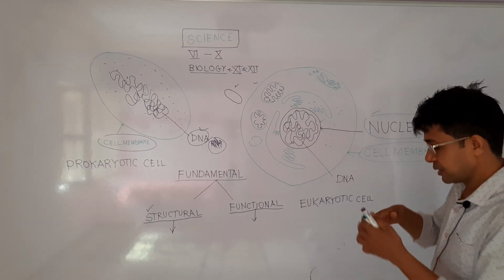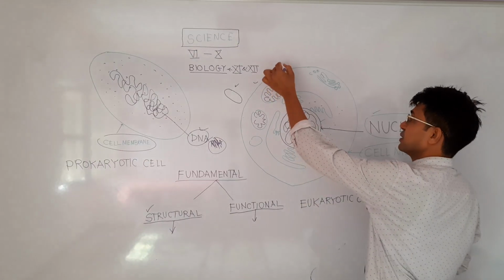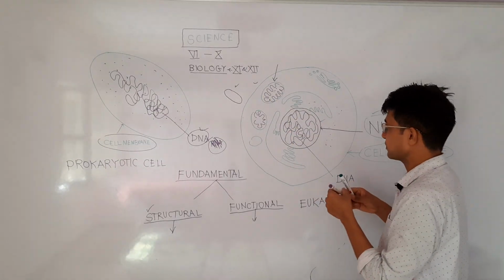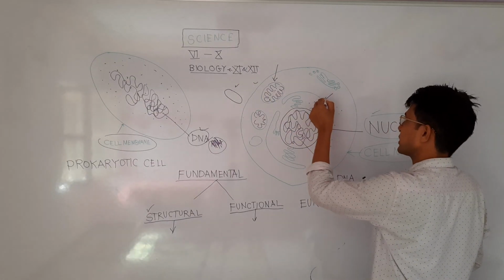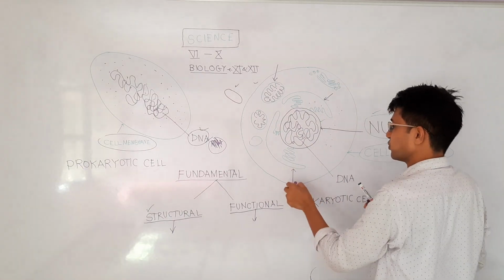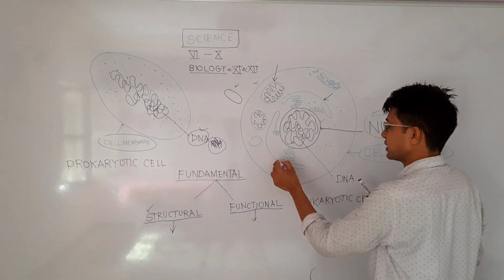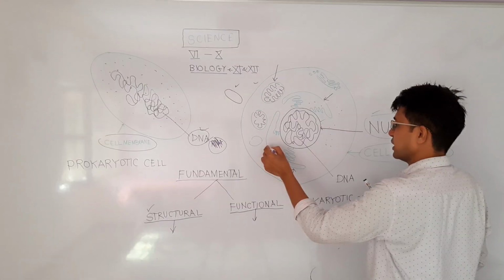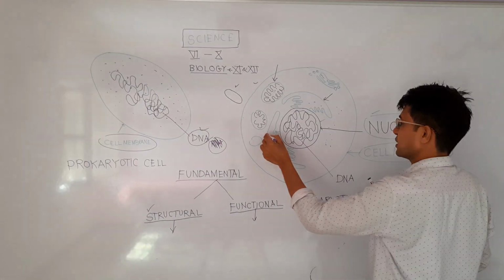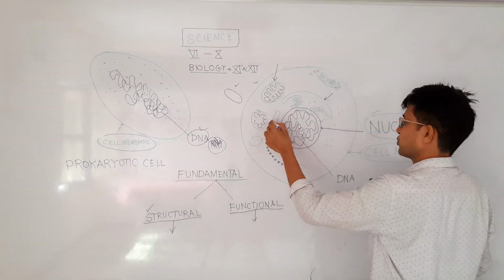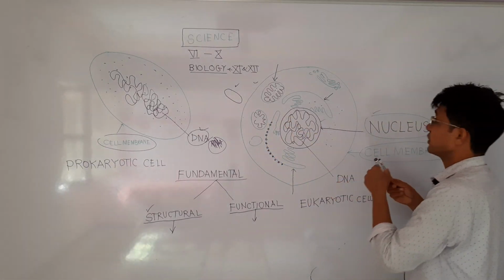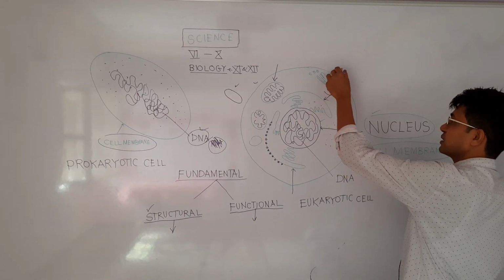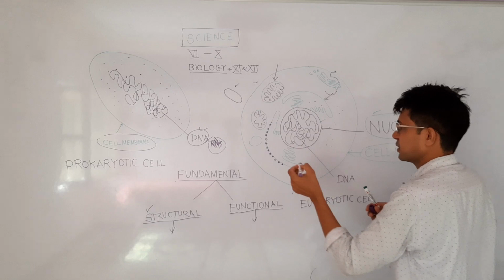So we have some energy producing chambers which are called mitochondria. We have some protein making or fat making compartments which are called endoplasmic reticulum. They may be rough or they may be smooth. There are some protein making particles which are called ribosomes, and those particles make these endoplasmic reticulum, rough or smooth. We have some Golgi bodies for transporting materials inside or outside the cell, and we have some